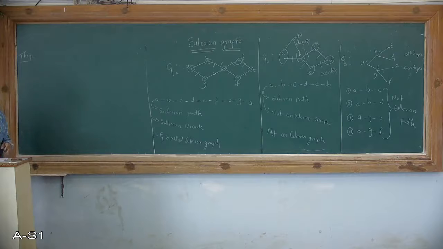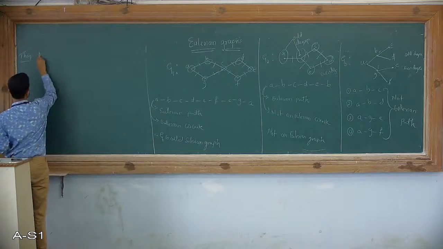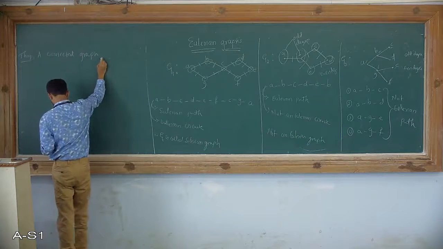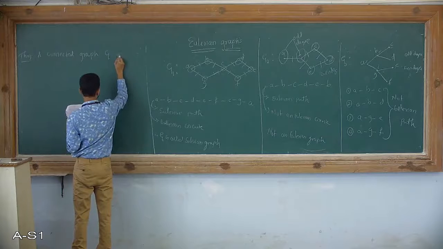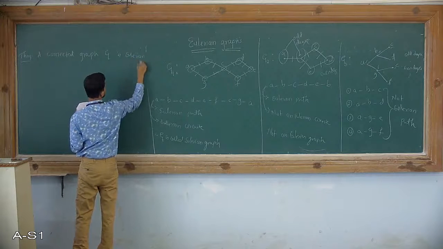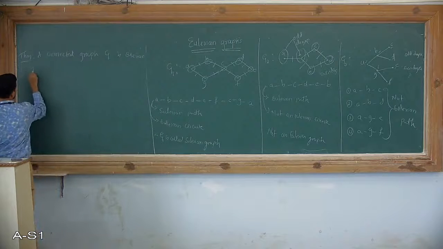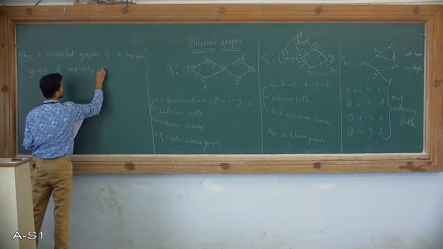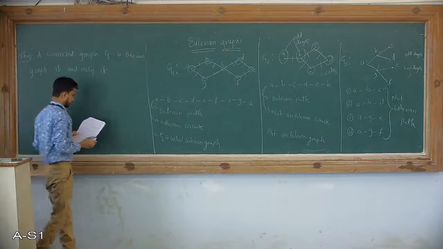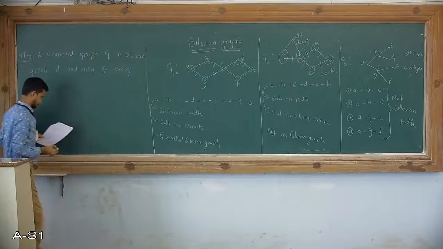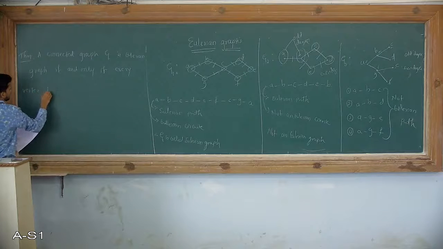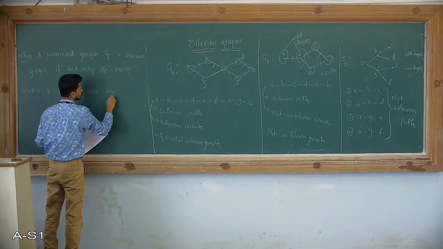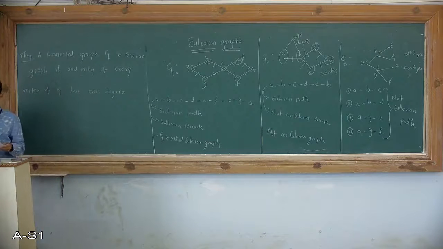The property: a connected graph G is an Eulerian graph if and only if every vertex of G has even degree. Every vertex of G has even degree.